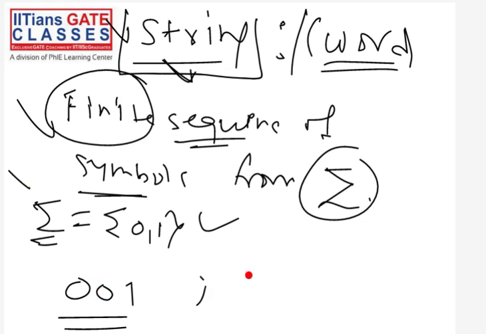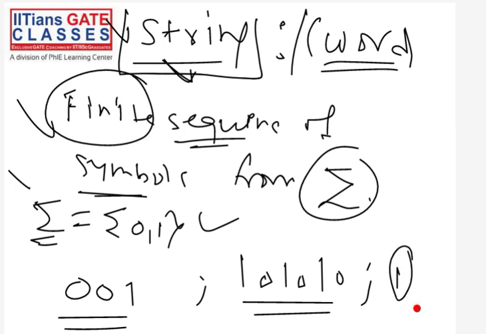This is also a string, and this is also a string, because these are finite sequences of symbols. This 0, 1 is also a string. So you can see all these things are strings. This is the definition of string: finite sequence of symbols from input alphabet sigma.